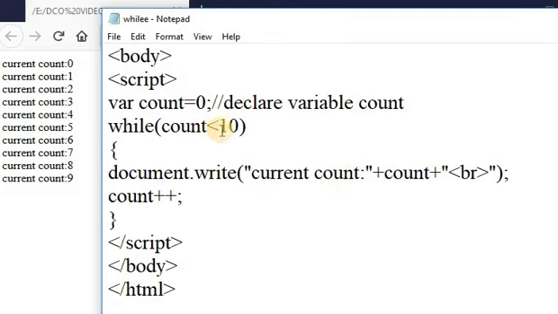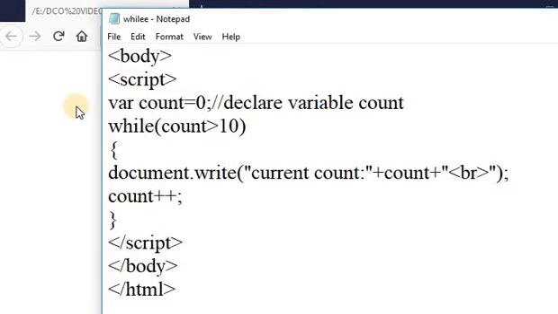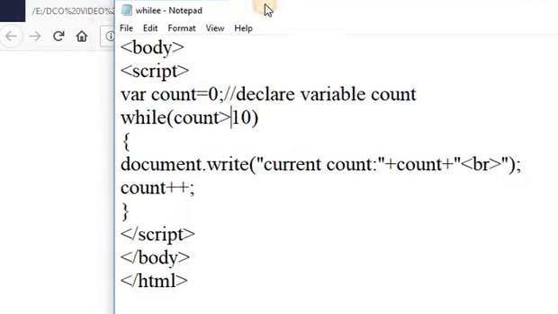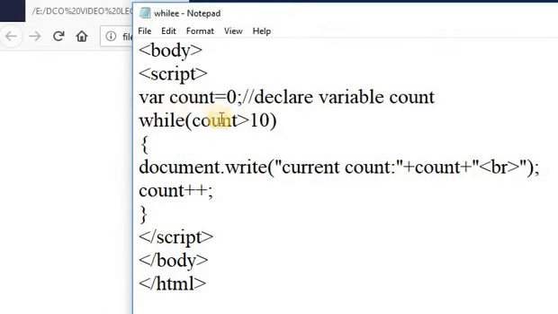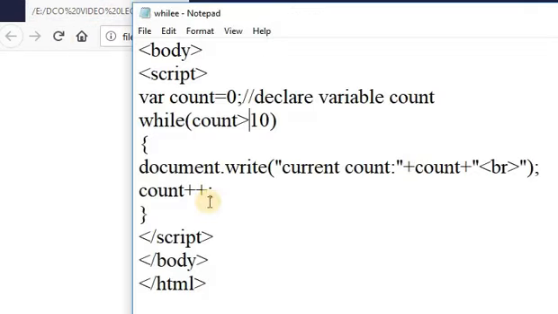Here, suppose I am taking count is greater than 10 and save this file and run this web page again. It does not display anything on the web page, because here I am giving the expression count is greater than 10. Since 0 is not greater than 10, the condition is false, so nothing is displayed on the web page.